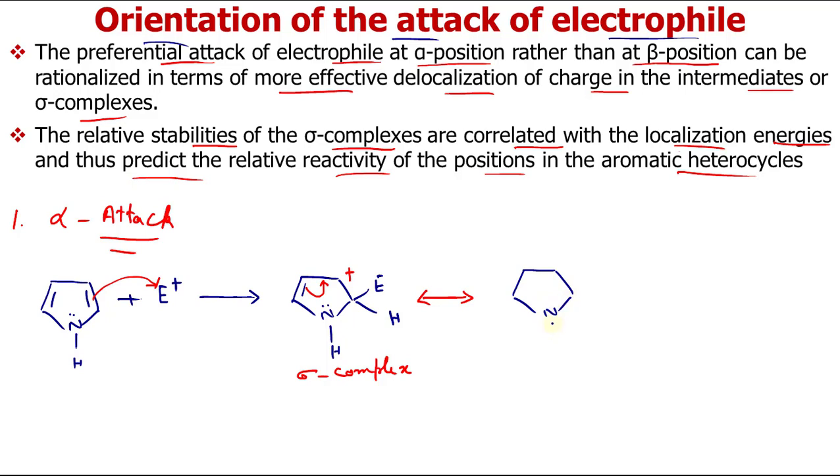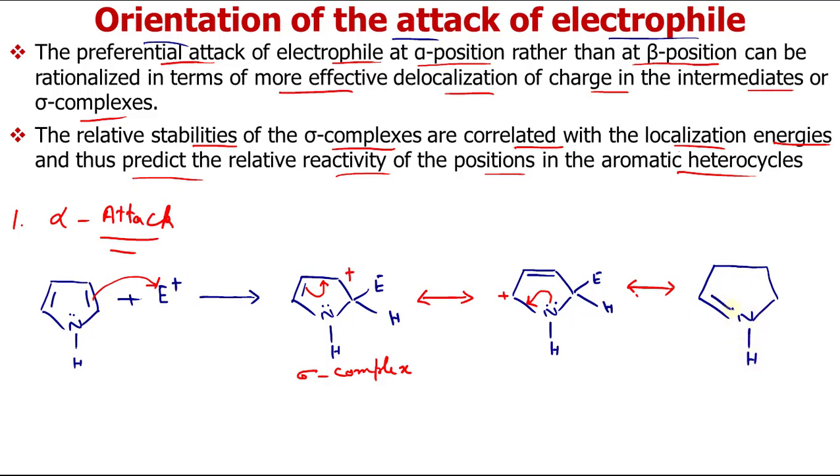So here you go, two electrons, here comes the bond, here is your electrophile, here is your proton, and here comes the positive charge. Next step is these electrons, they come here, and let us see what we will get. We will get a structure like this.